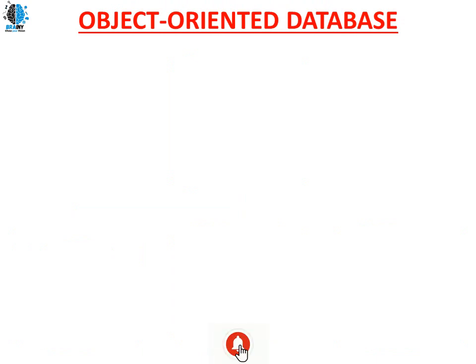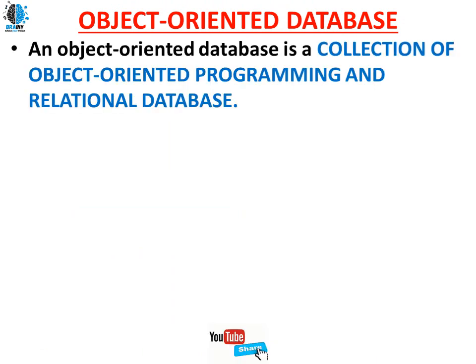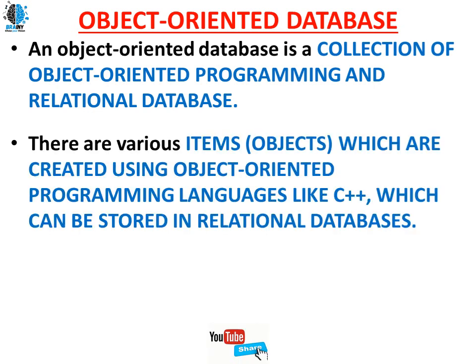Next we have the object oriented database. An object oriented database is a combination of object oriented programming and a relational database. There are various items, objects, which are created using object-oriented programming like C++, which can be stored in a relational database. What are objects? An object is an instance of a class. So the class and object concept will be there in object-oriented programming. By using that programming language, if you are developing any database, that will be called an object-oriented database.